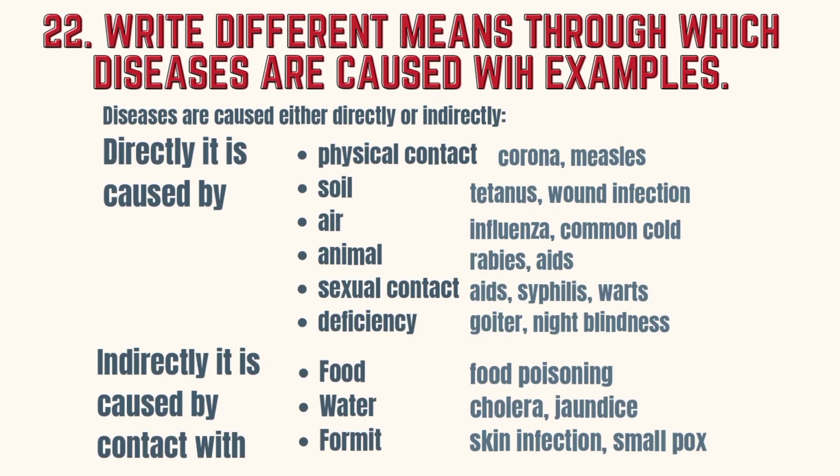Diseases are caused either directly or indirectly. Directly it is caused by physical contact like corona, by soil like tetanus, by air like influenza, by animal like rabies, by sexual contact like AIDS, and by deficiency like goiter. Indirectly it is caused by contact with food, water, vomit, causing diseases like food poisoning, cholera, and skin infection respectively.